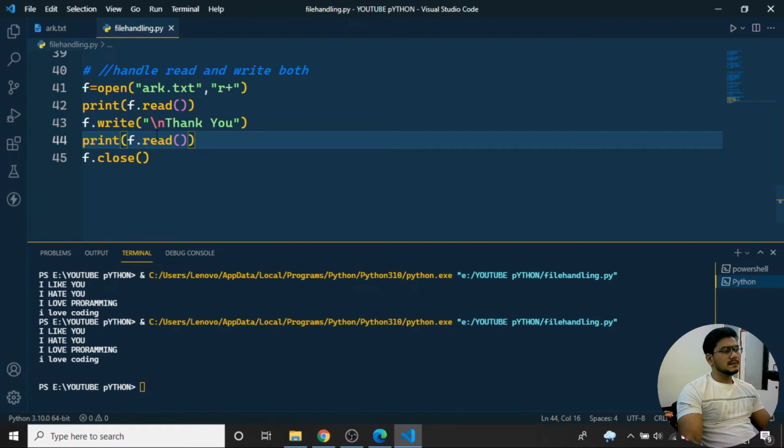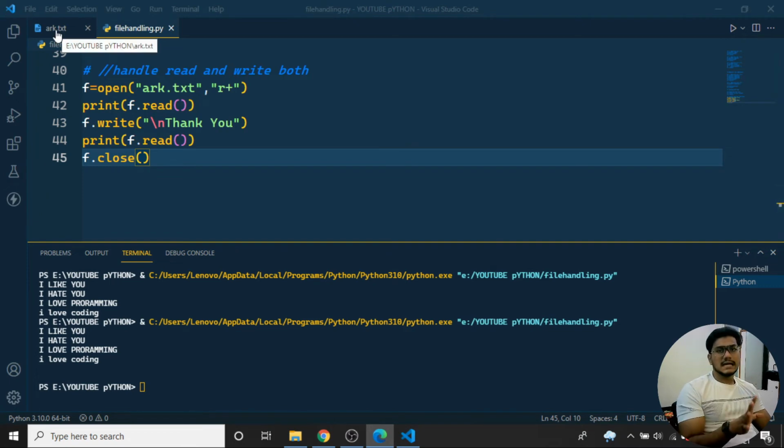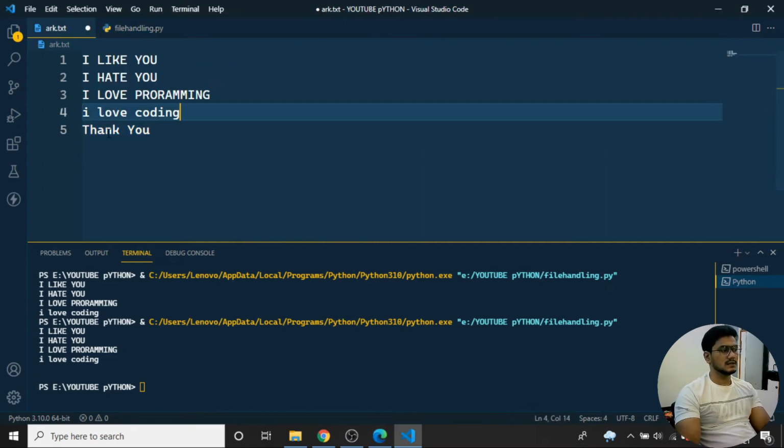So it has been reading, and whatever content was added is not printed. So when you want to read something, we read from the start, then write at the end, then close the file. Again, we can open the file and grab the new content in the console. But here you see, thank you has been printed. Okay, there are no issues over here.